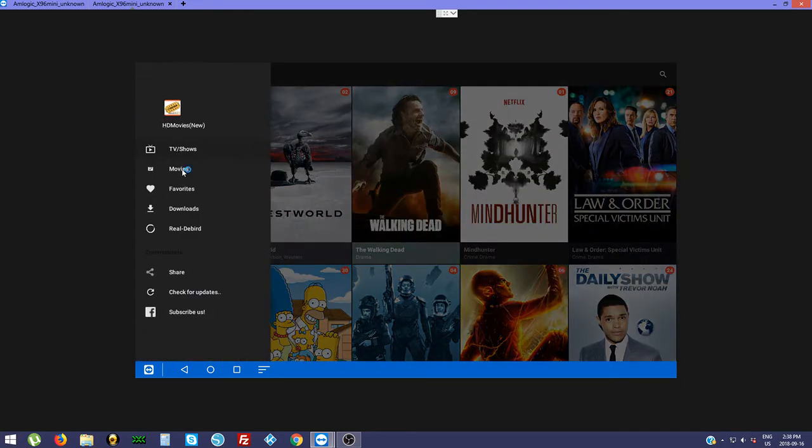From there we also have movies. Before I click on that really quick, right here is Real-the-Bridge. You click on that, type in the code word that's on the screen. You put down to your website links to Real-the-Bridge and it'll link itself together.